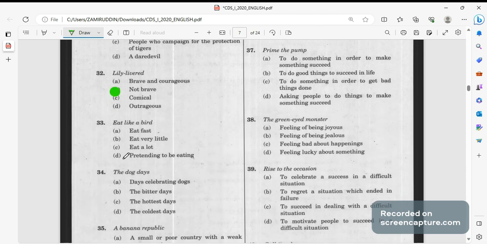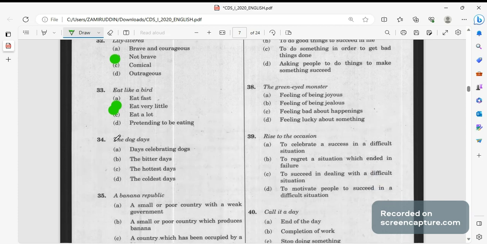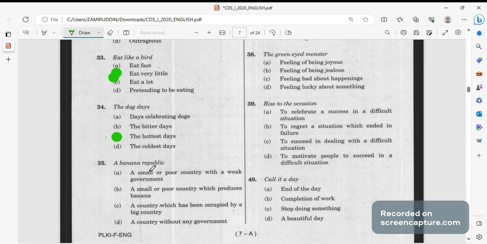Eat like a bird, eat very little. Then eat very little, B option. The dog's day. Dog's day is the hottest day. When you say hot day, then you relate that to dog's day. That's why we have hot dogs. Some a day which is very hot. Banana republic. A small or poor country with a weak government. A small country having a weak government is called banana republic.